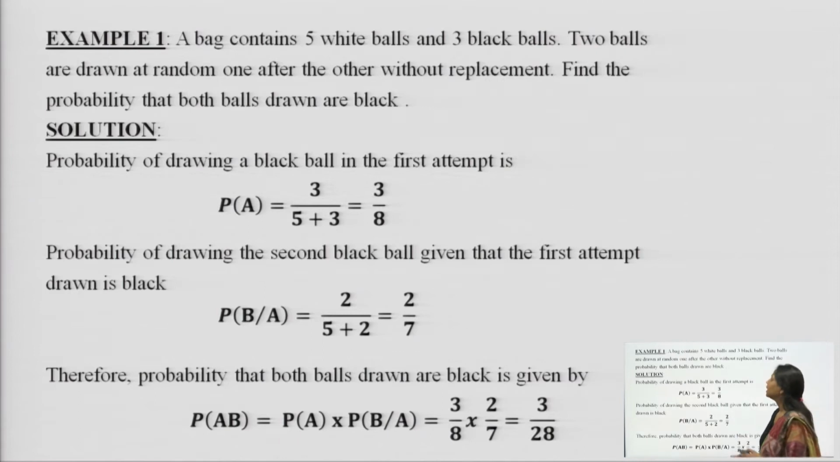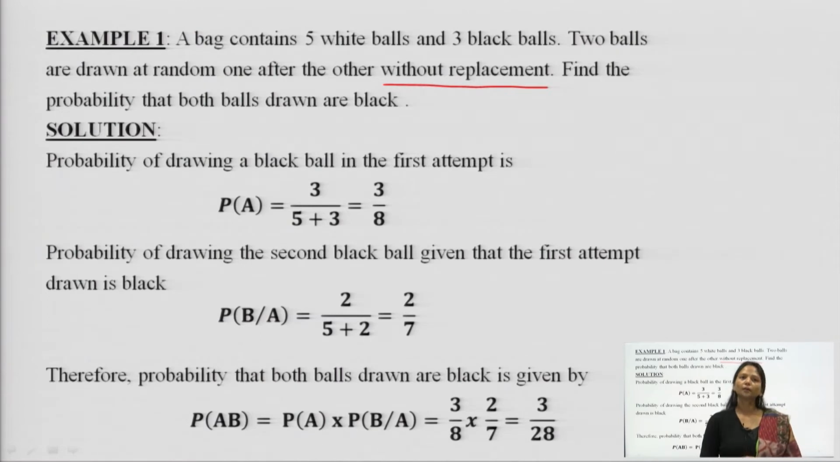For example, a bag contains 5 white balls and 3 black balls. 2 balls are supposed to be drawn at random without replacement. That means, if I have drawn one ball, that ball is not replaced. If, for example, a bag has 10 balls and I have drawn one ball, that means now the bag has 9 balls because I am not replacing it. If I replace it, the bag again contains 10 balls. The question says without replacement, find the probability that both the balls drawn are black.